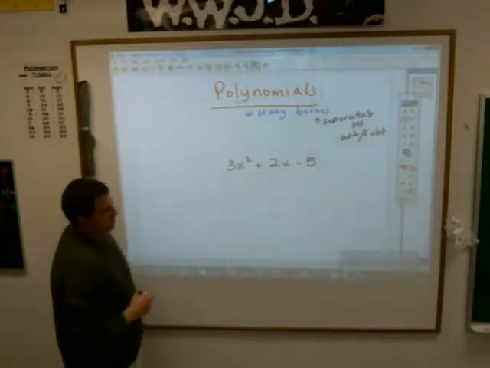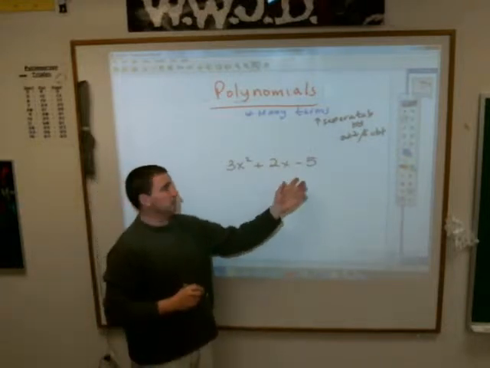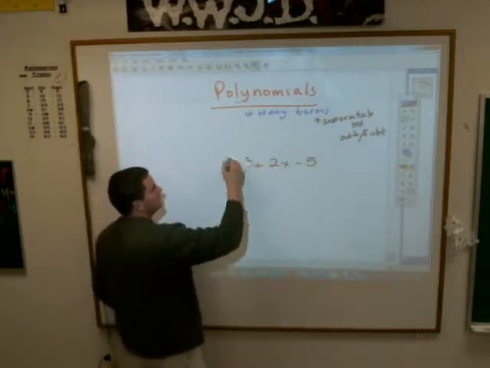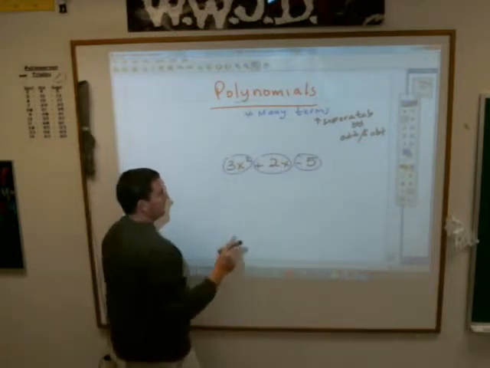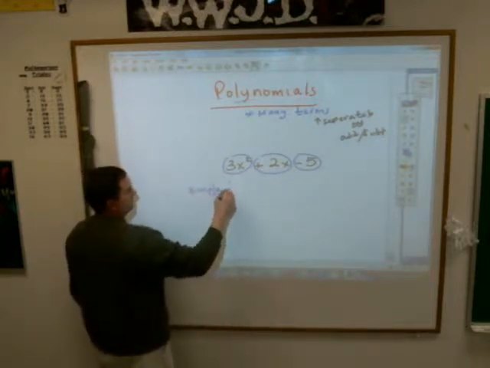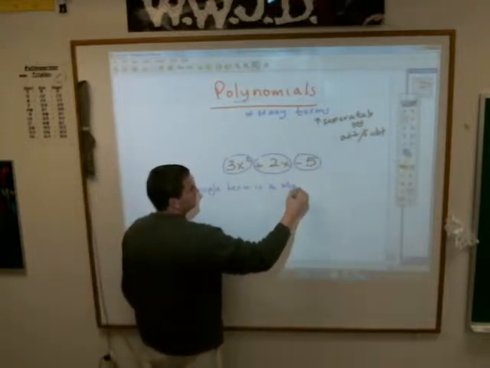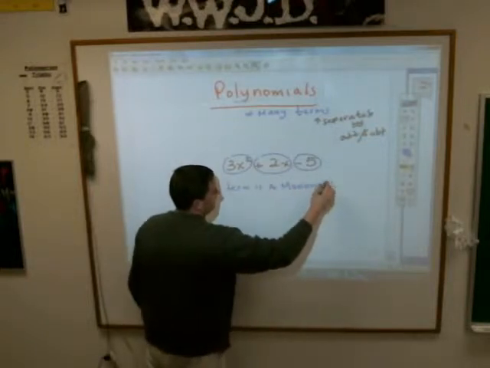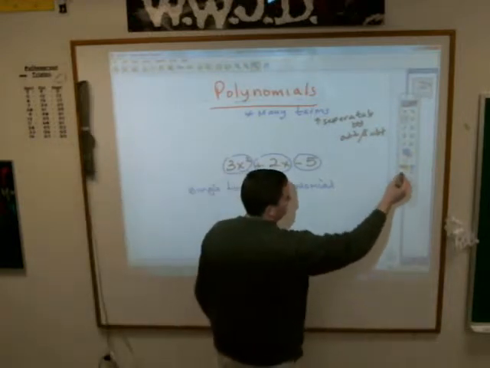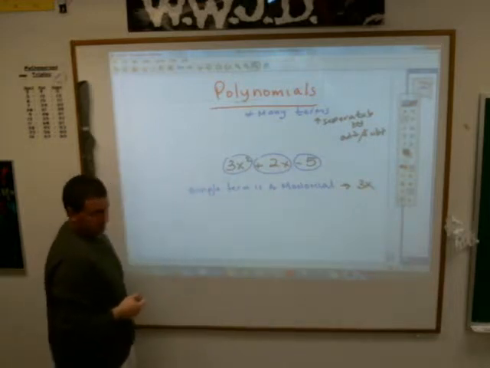This little polynomial here has how many terms? 3 different terms. They're separated by addition and subtraction signs. You've got 1, 2, 3. Now, a single-term thing is called a monomial, as in mono meaning one. For example, a monomial would just be like 3x. That's a monomial, just one term.